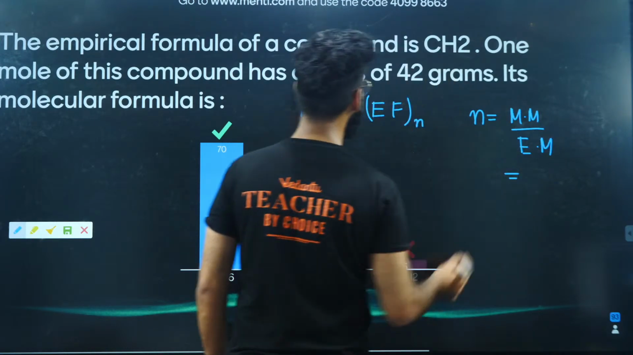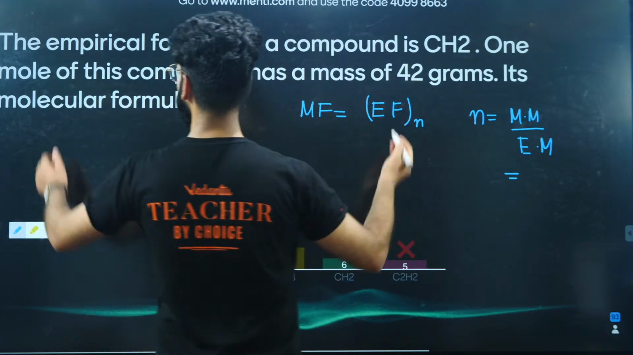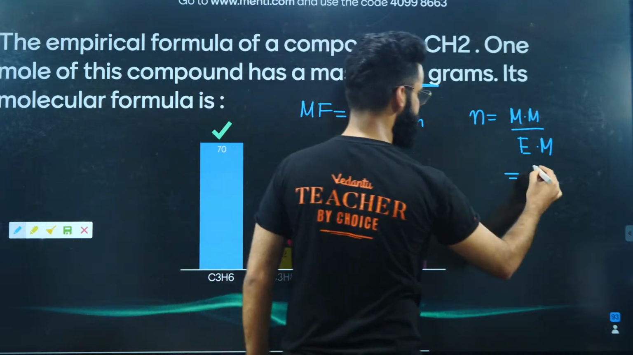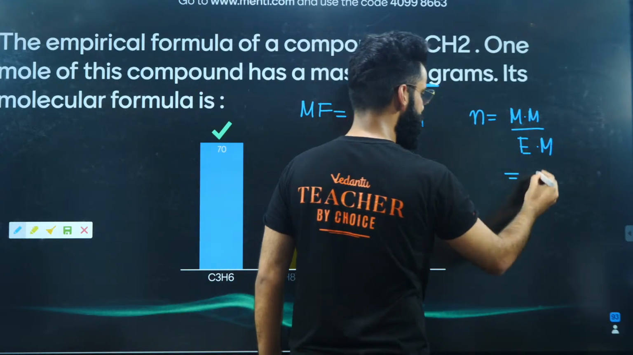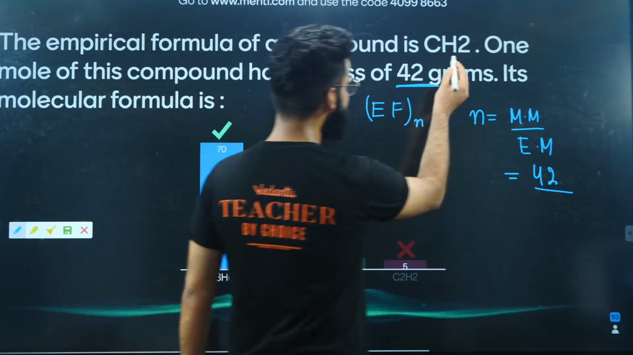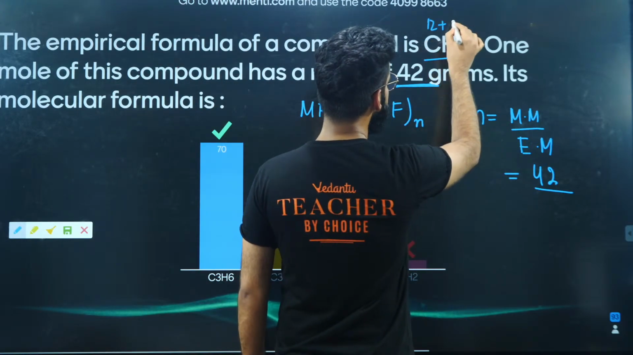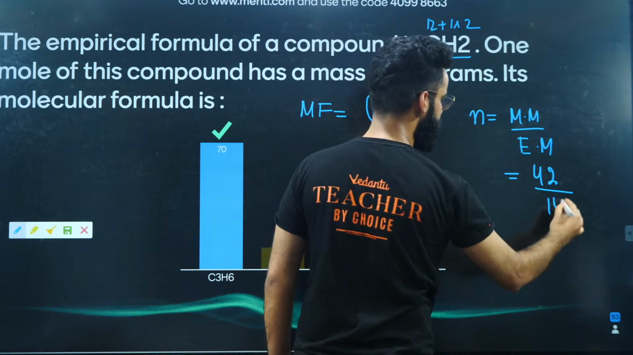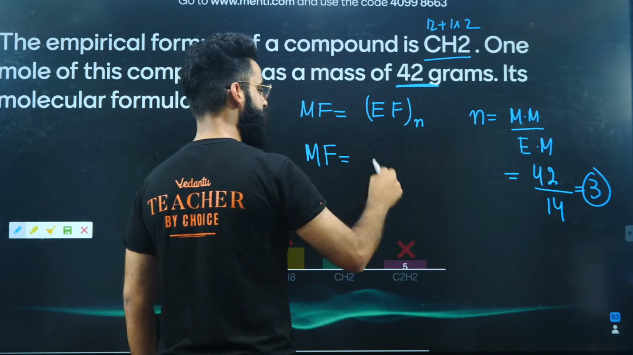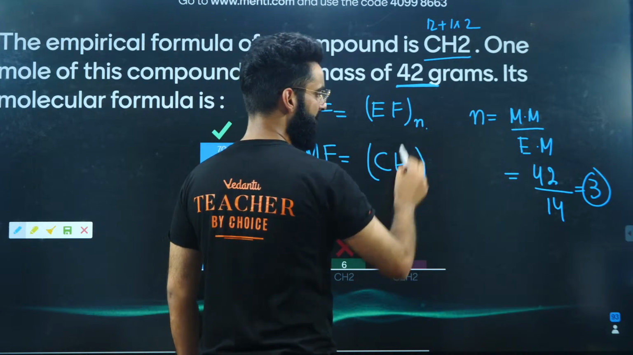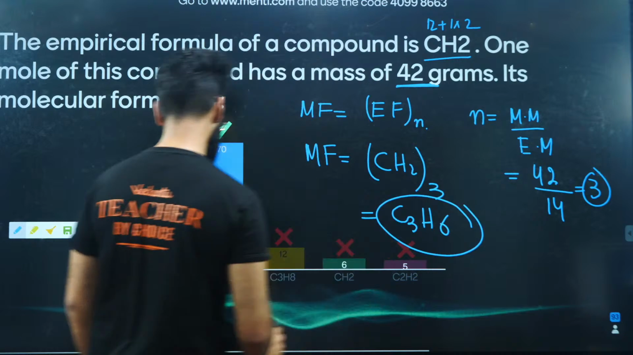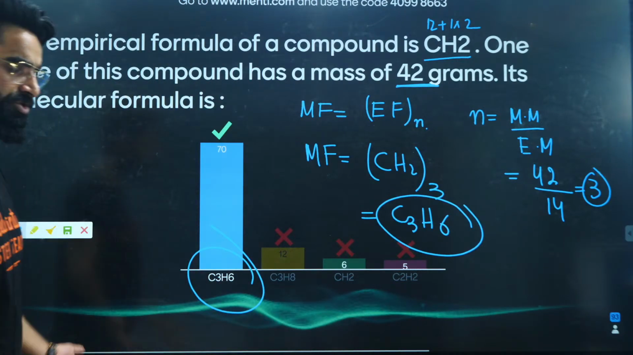Is the molecular mass of the substance given to me? Absolutely. I'm given the mass of 1 mole of the compound. That's what we call the molecular mass, or molar mass, 42 grams, which is going to be 42 amu, divided by the empirical mass. What is the empirical mass of it? See, carbon is 12, 12 plus 1 into 2, that's 14, right? The value of n comes out to be 3. So the molecular formula is simply the empirical formula, CH2, multiplied by n, which is 3, so it's going to be C3H6. So C3H6 is going to be the molecular formula of the compound. I'm sure it's clear to everyone, right?